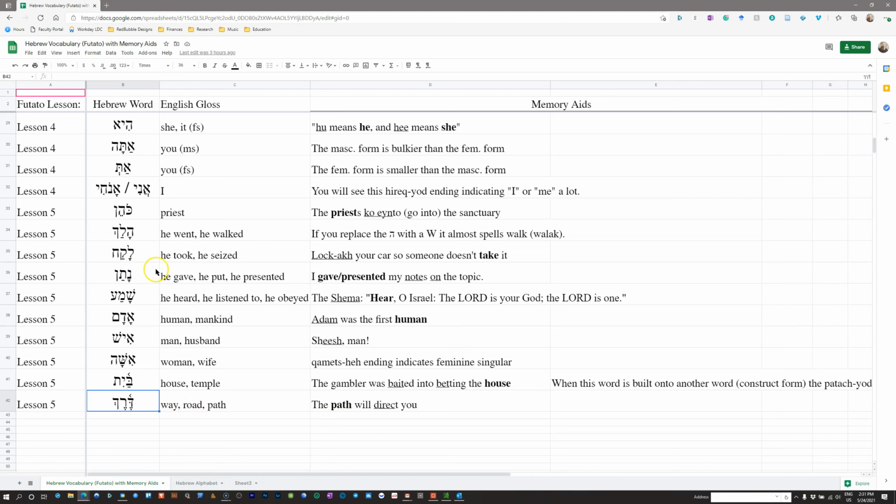That's the vocabulary for this week. Like I said, if you have better memory aids, fill them in over here. Let's see what you've got. Let's see if we can help each other remember these a little bit better, because it's hard to master all of these new words, and a lot of times these words sound very similar, so you'll get a little bit frustrated trying to distinguish your memory aids. But do the best you can, and if you come up with a good one, share it with us.